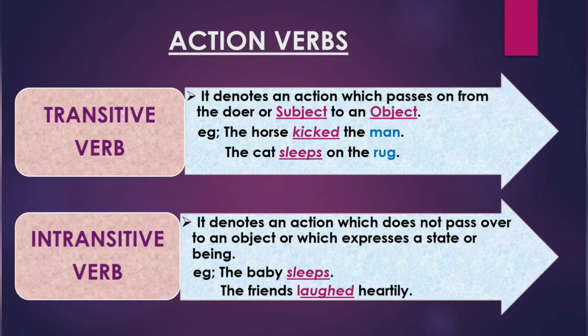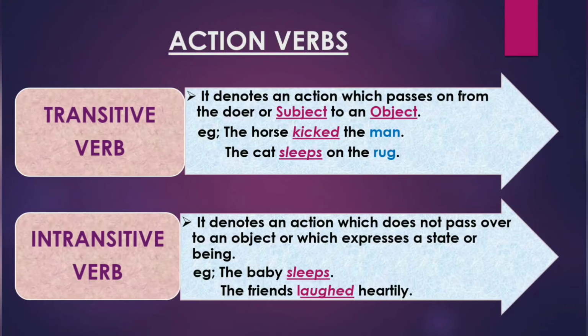The subject or the doer is the cat, verb sleeps, and this action is being received by an object and the object is rug. So it states that transitive verbs always require an object, whereas intransitive verbs do not require any object.